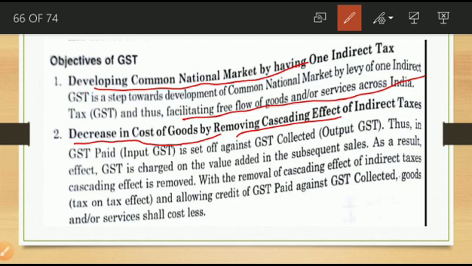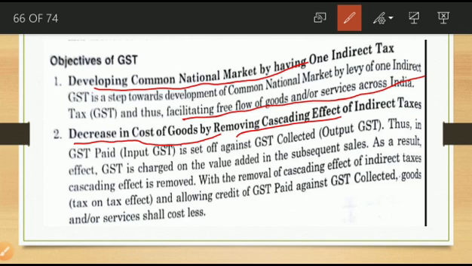Cascading effect means tax being added step by step, and we can eliminate or avoid this with the help of GST. As a result, we can reduce the cost of goods.